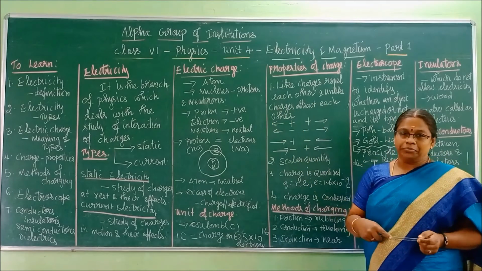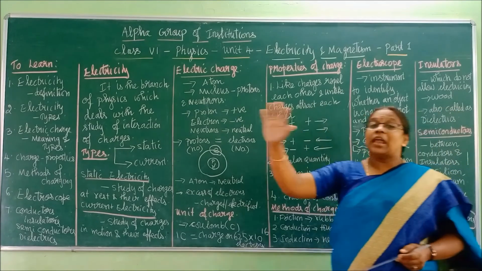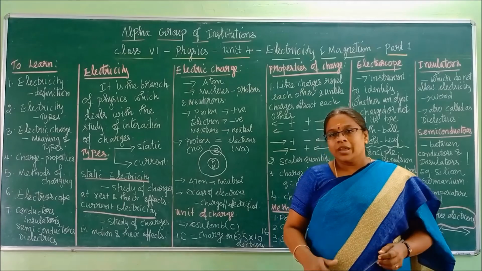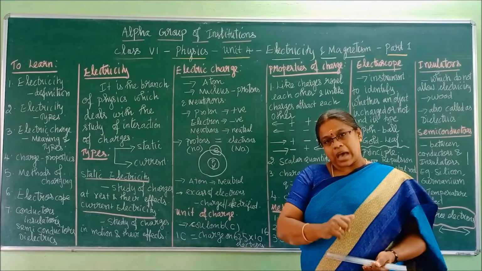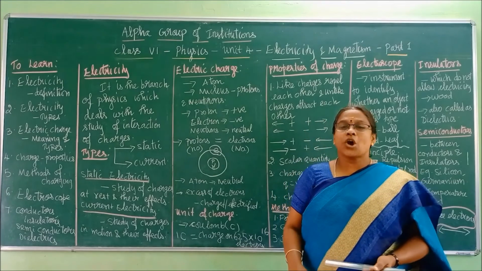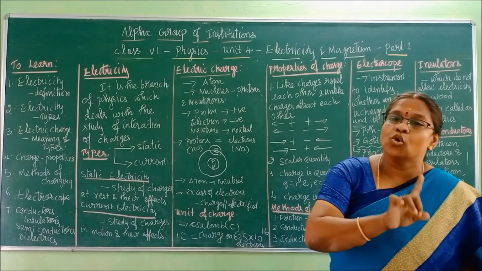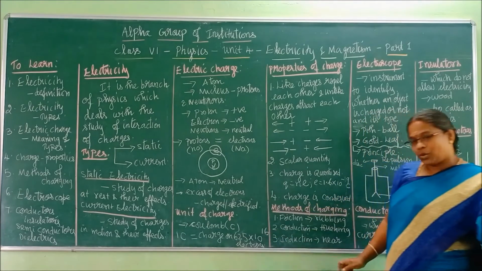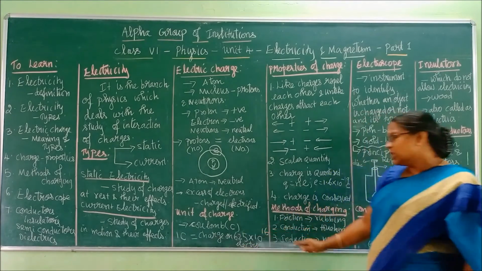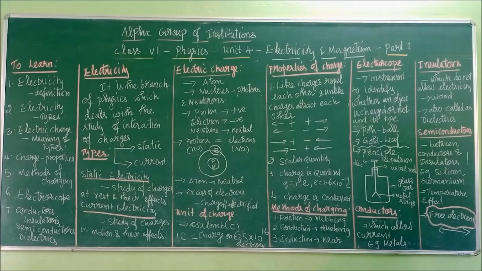That many electrons, so many crores. That charge is called 1 coulomb. Okay, so remember this number. 1 coulomb is equal to the charge on 625 into 10 power 16 electrons.